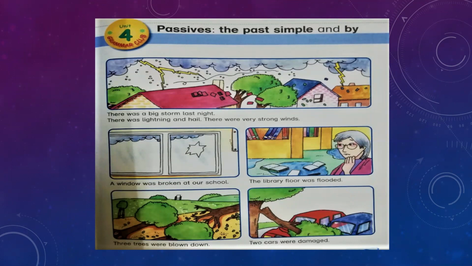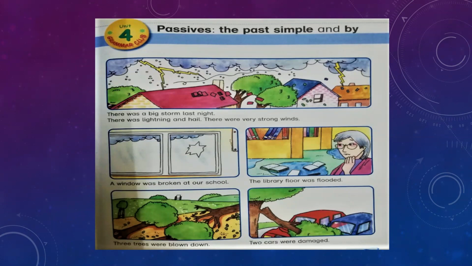Look at the pictures here. There was a big storm last night and there was lightning and hail. There were very strong winds. Next picture shows that a window was broken at our school. The library floor was flooded. 3 trees were blown down and 2 cars were damaged.